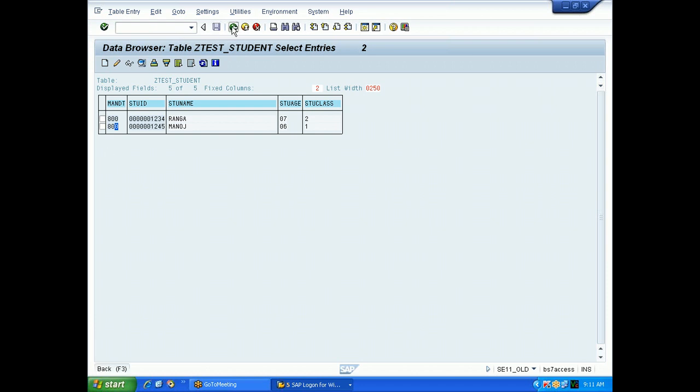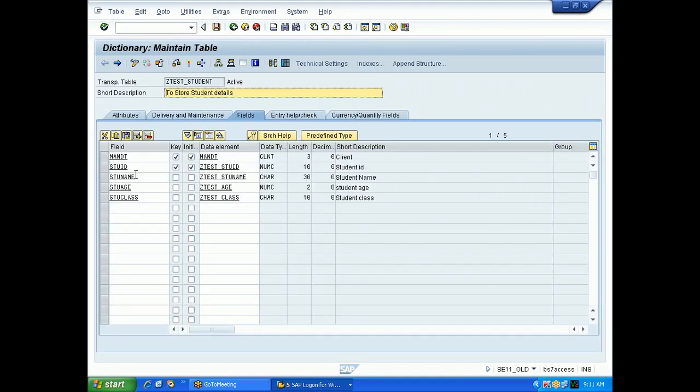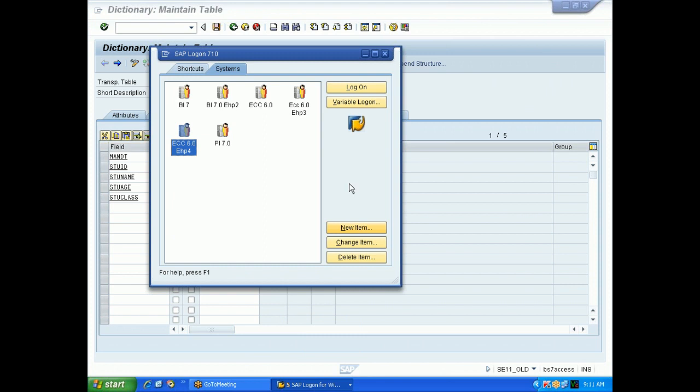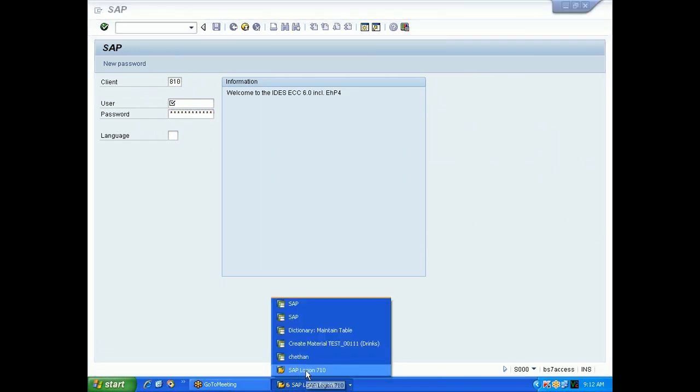So see, this is the table structure, right? This is a table structure. Tomorrow, if I get the login for 810, I will have a user ID and password for client 810, for example. Okay. So then what will happen? This table structure is client independent.